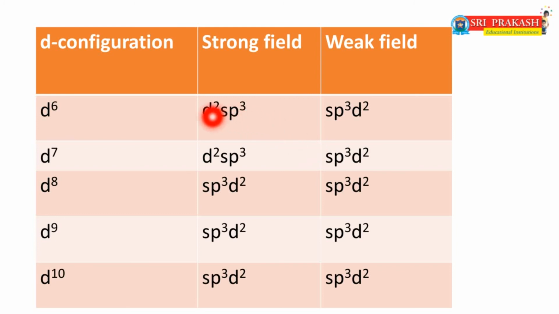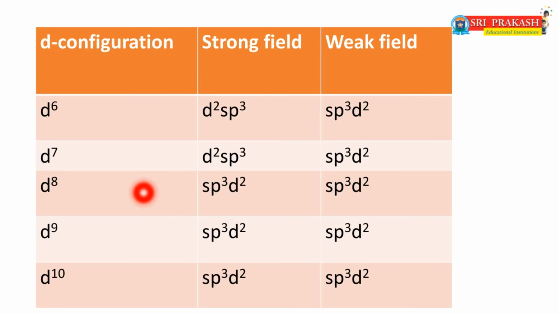That means in d4, d5, d6 and d7 systems, if a strong field ligand is present, the systems form inner orbital complexes or low spin complexes. If a weak field ligand is present, they form outer orbital complexes or high spin complexes.